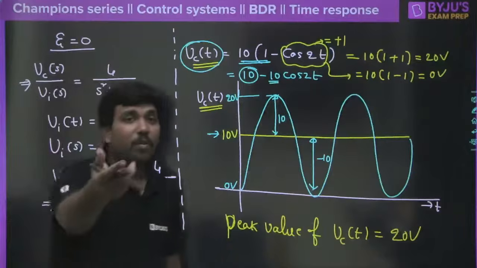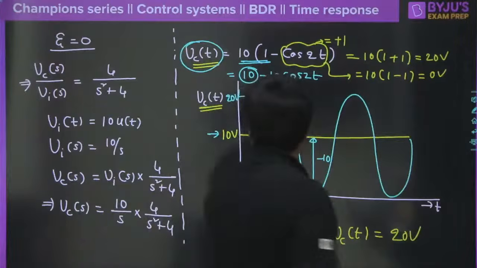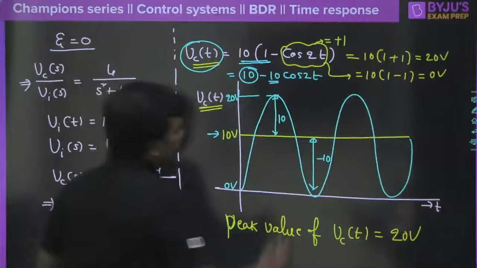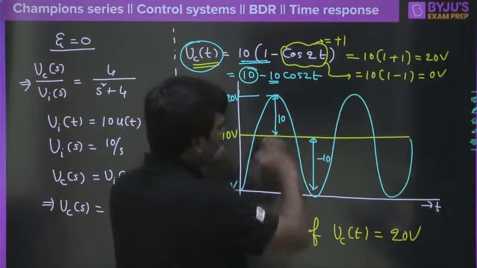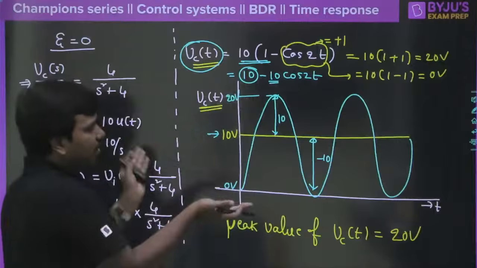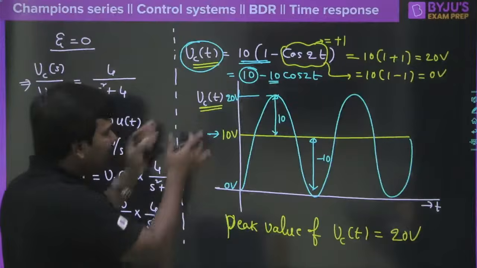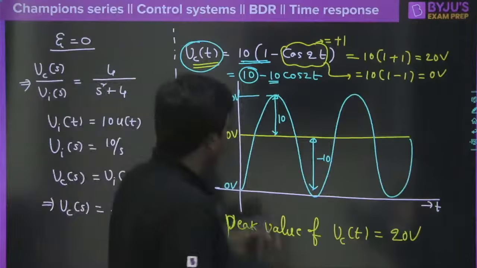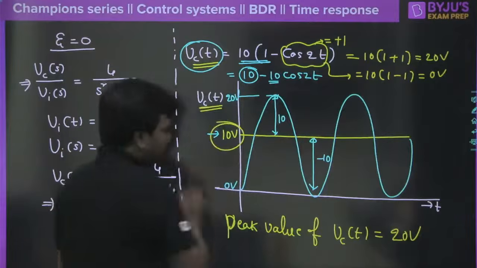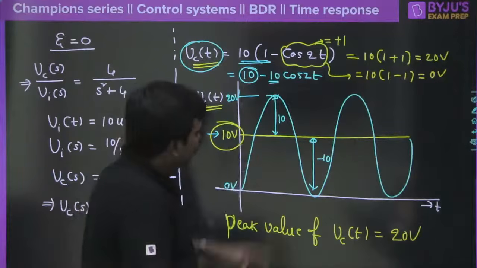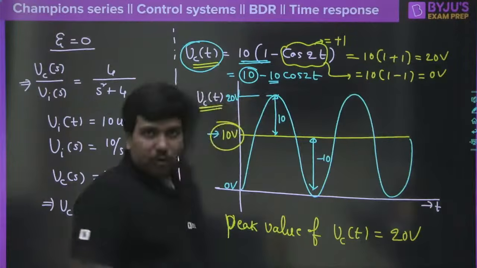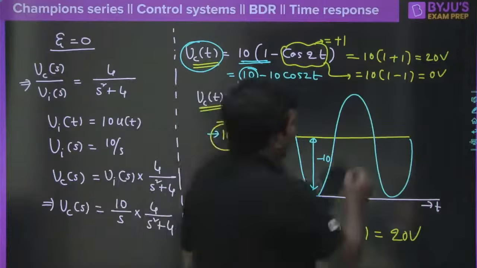Now tell me what is the percentage of peak overshoot here? Look at these calculations. Don't think about whether this is circuit theory, analog electronics or control system. Think logically and tell me what is the capacitor peak overshoot. You should get 10 volt, but peak is providing 20 volt. So what would be the percentage of peak overshoot now?